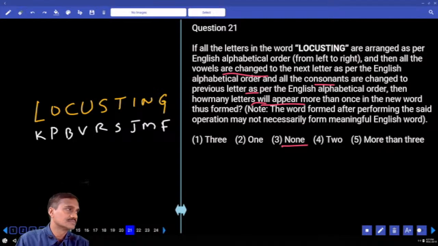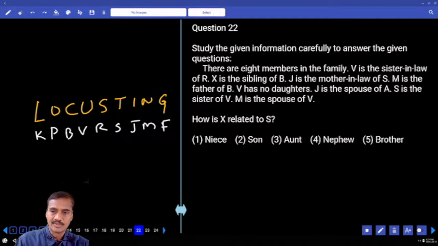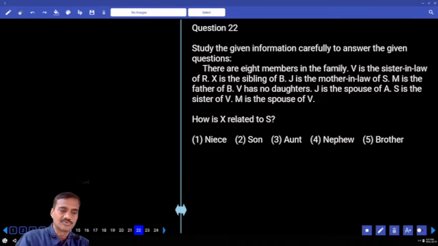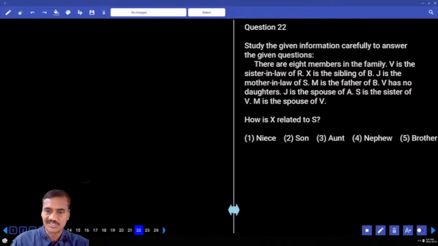Choice 3 is the answer. Done with 21. Then coming to question number 22 and 23, only 2 questions are given under this one. First or the second?